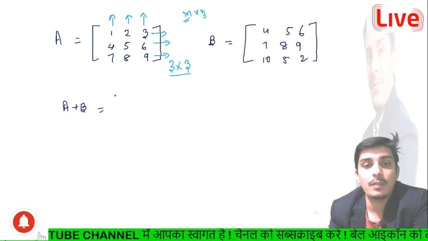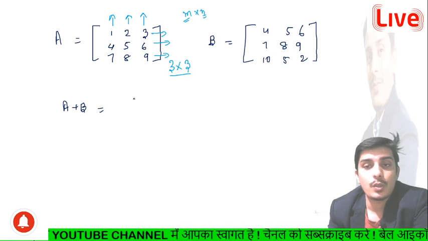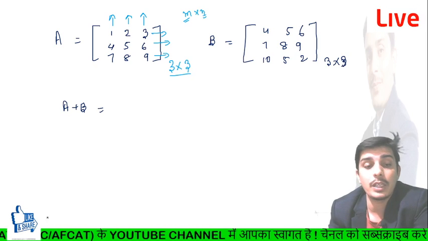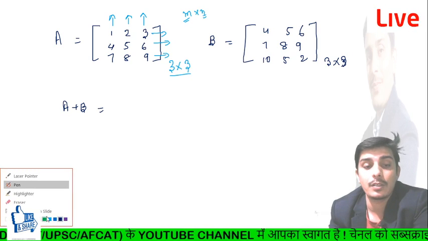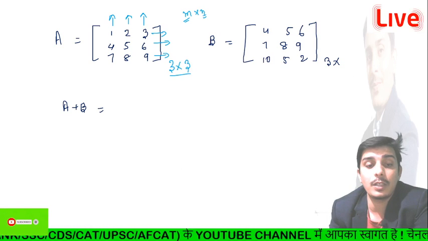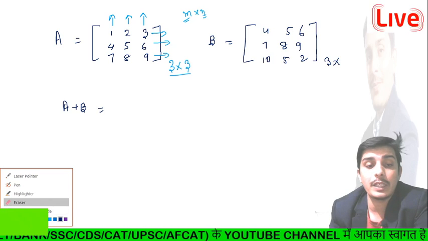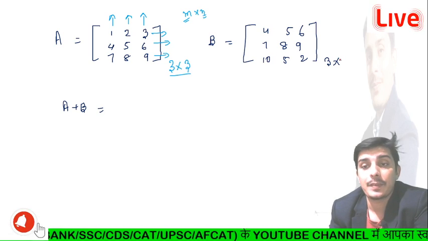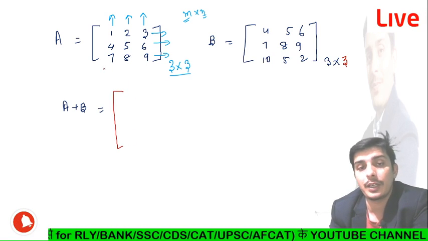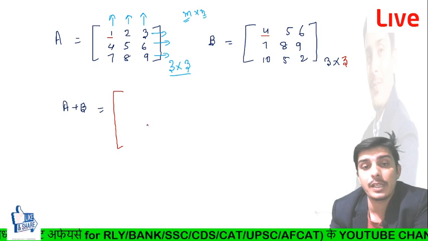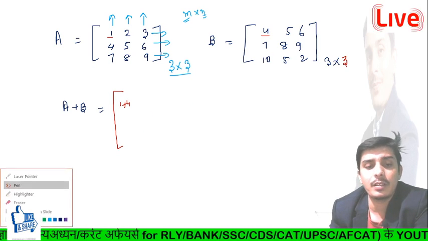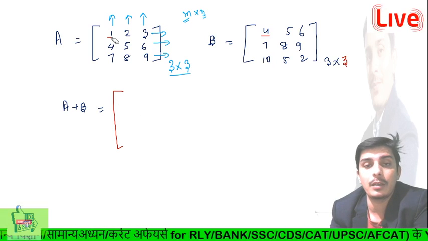Another matrix also has the same order, because it also has 3 horizontal lines, which means rows, guys, and 3 vertical lines, which means columns. Now we can add the corresponding elements. This element corresponds to this element, so we can write here 1 plus 4. Directly we can add.